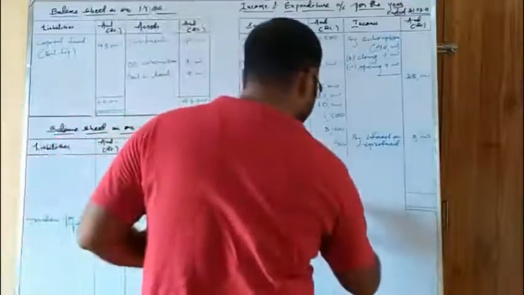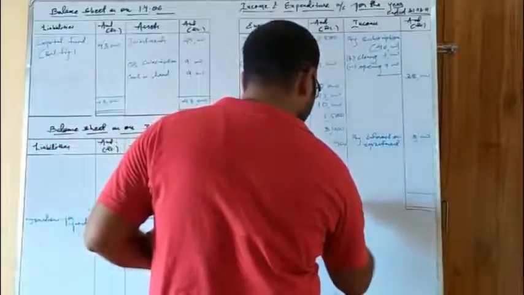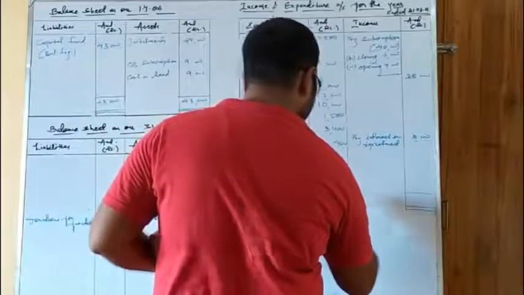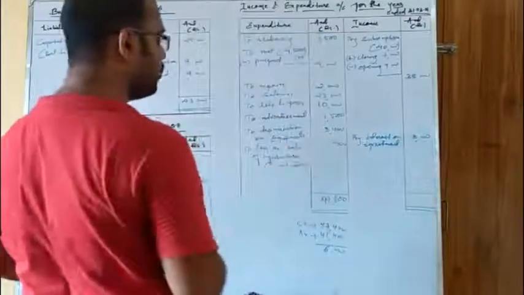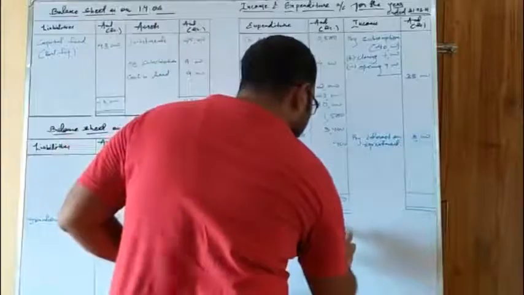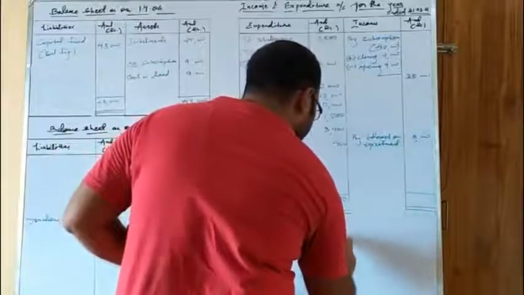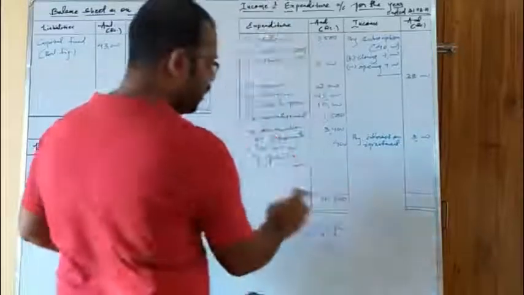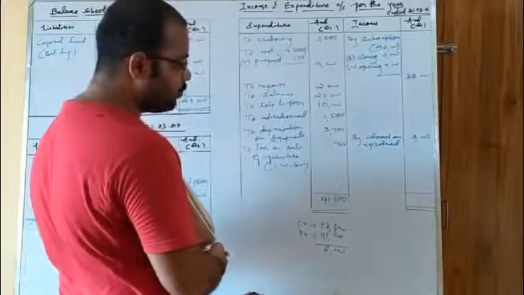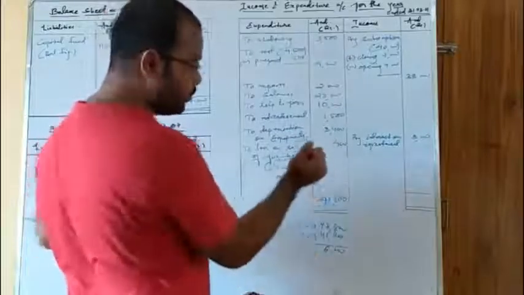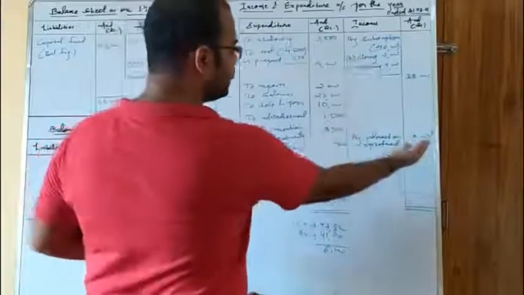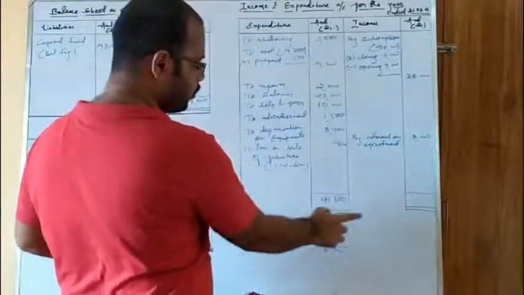So this comes to 47,400, 800. Okay, because 400 is added over here. So this one comes to 800 and this comes to 400. See, earlier we used to get the total of the credit side as 47,400. Now we got 47,800. And here since 400 is not there, the total is 41,000.